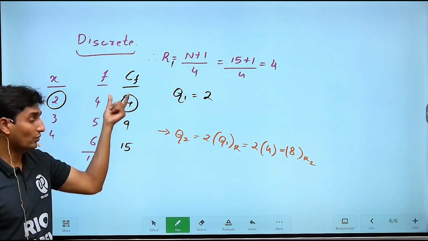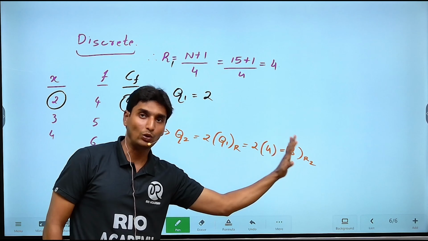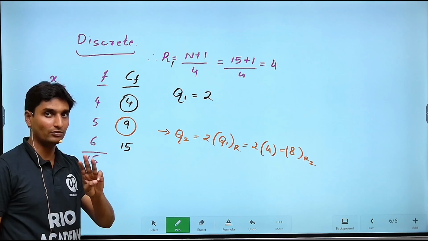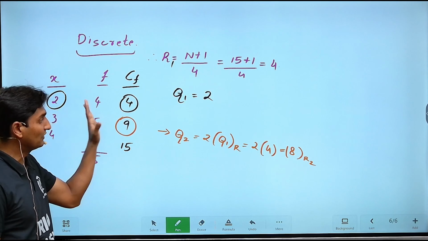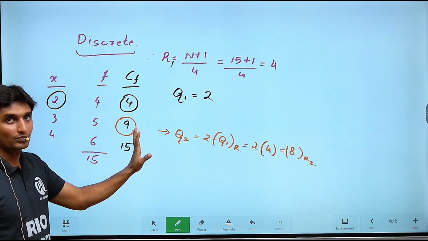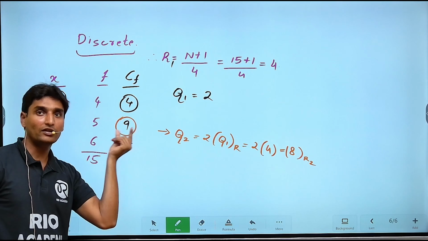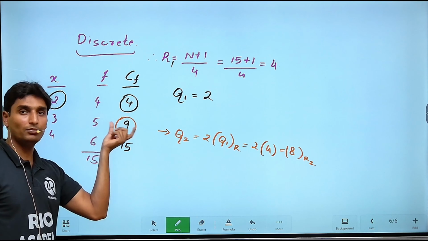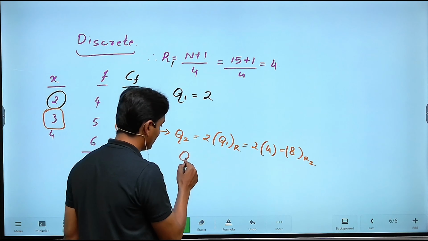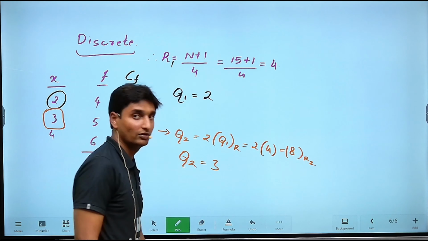Now 8, this is the rank R2. Within the cumulative frequency, you'll have to look at the value which is greater than 8 and closer to 8. That basically is 9 here. Of course, the values are going to be the same because there are only 3 variables, but in order to explain the method, I'm considering this particular example. Greater than 8 and closer to 8 is 9, and this is the required frequency now. The variable belonging to this frequency is 3. Hence 3 will be our second quartile value.